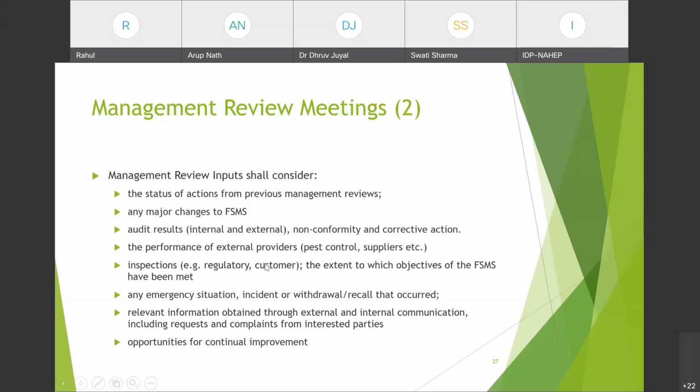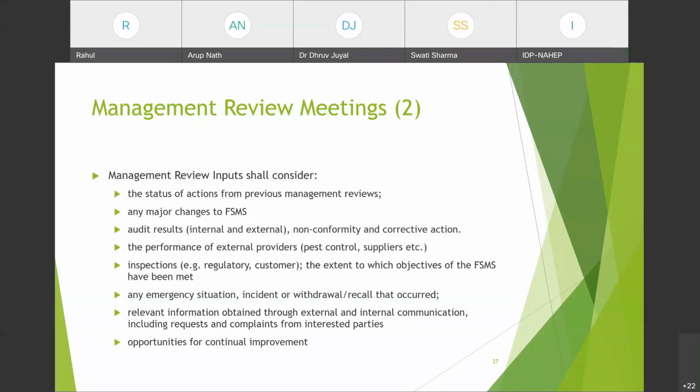Why? Because when we talk about ISO, it says that all legal, statutory, and any customer or supplier or any external service provider requirements shall be met. It is mentioned in the ISO. So we have to verify all these, that whatever the findings were there from their reports, it is met or not.